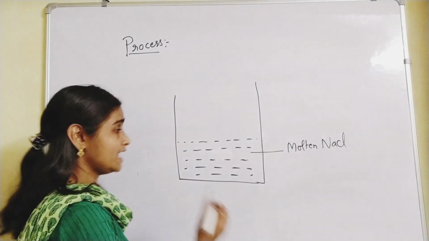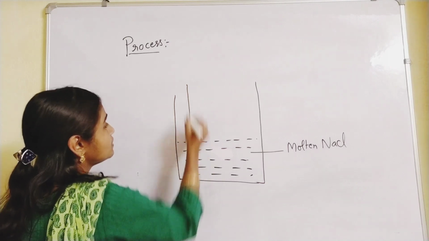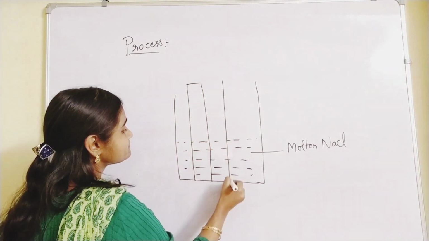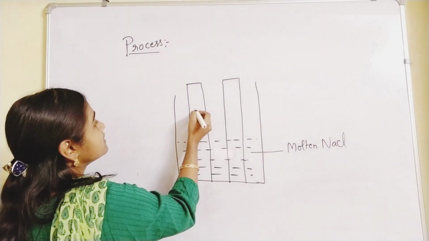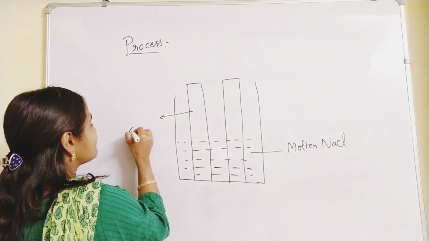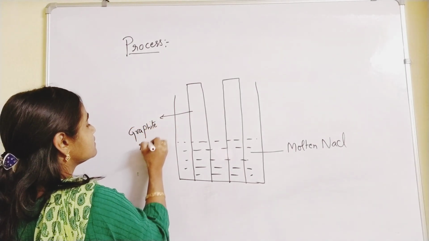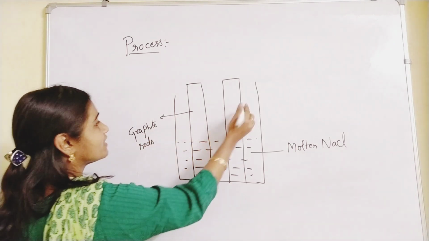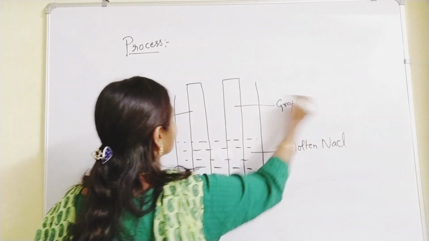It's taken as electrolyte. And here you are going to use two metal plates which act as cathode and anode. These are made up of graphite rods. Both are graphite rods, this one also is graphite.